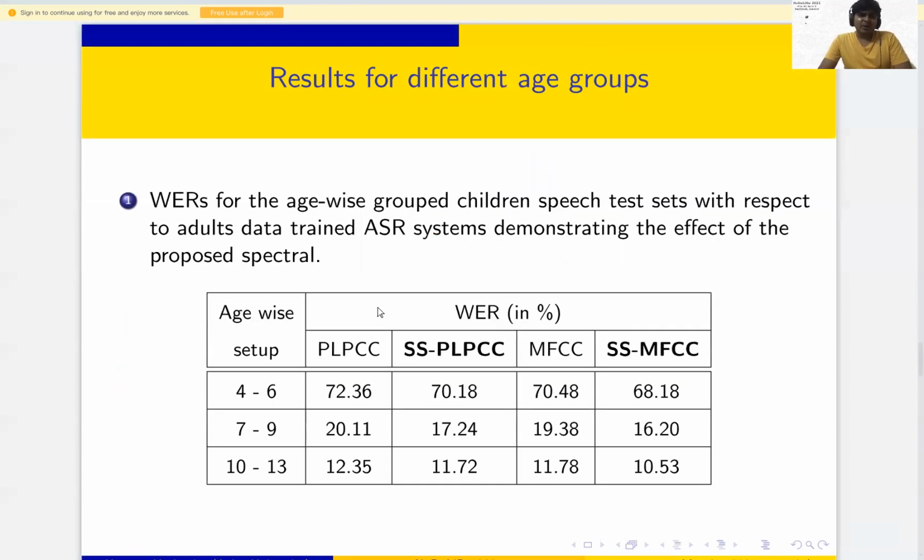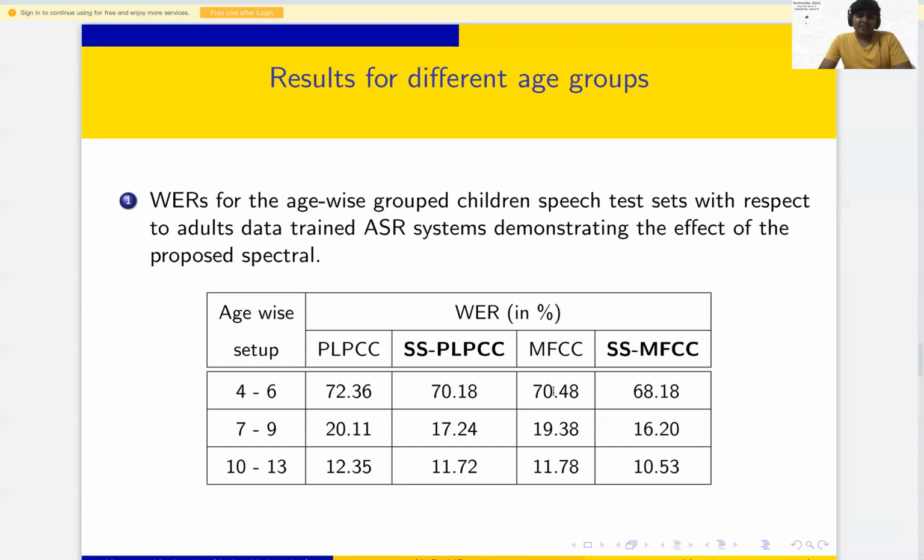Then we analyzed the results age-wise. We broke up our test data into three groups: 4 to 6 years, 7 to 9 years, and 10 to 13 years. Here also we analyzed both features, PLPCC and MFCC. For 4 to 6 years we are getting 72.36 and 70; for 7 to 9 years 20.11 and 17.24; for 10 to 13 years 12.35 and 11.72.